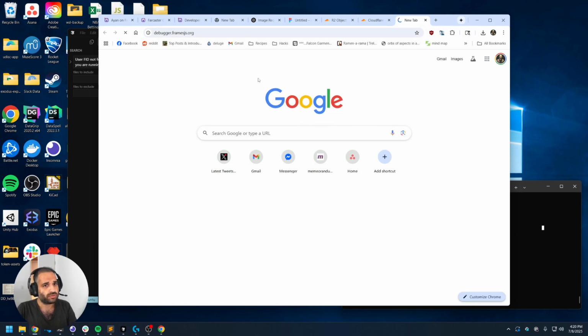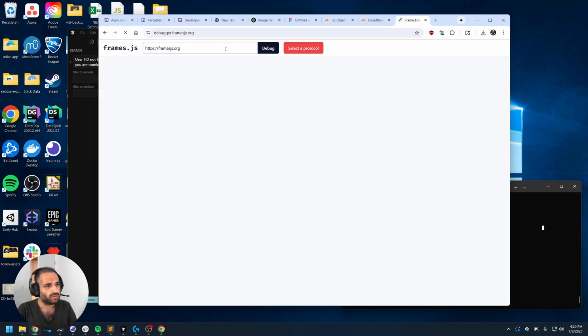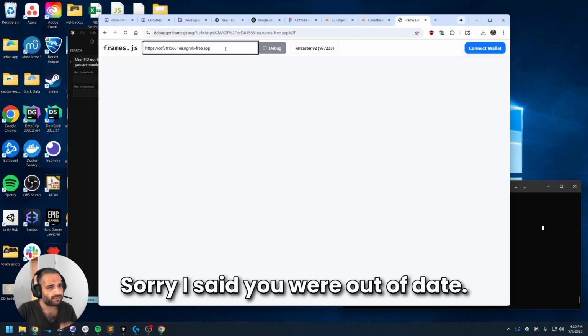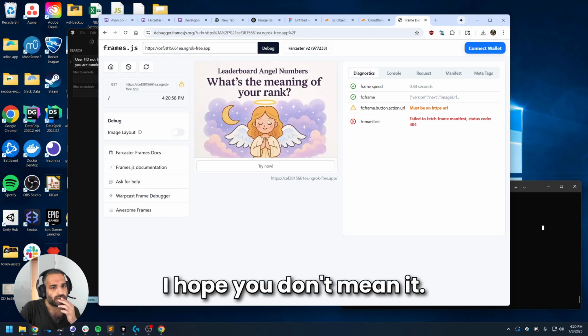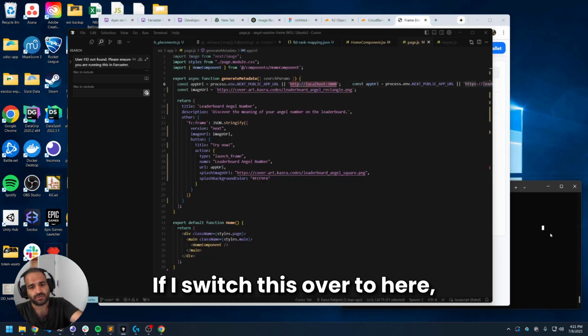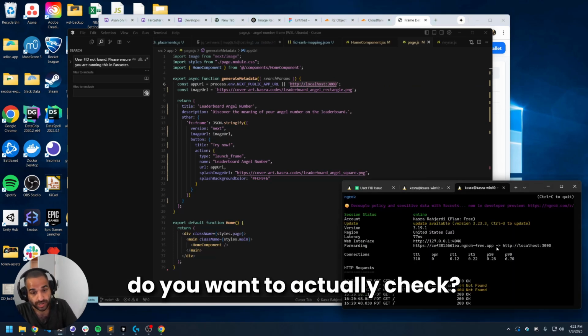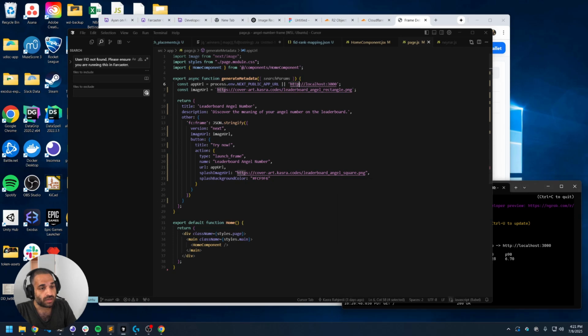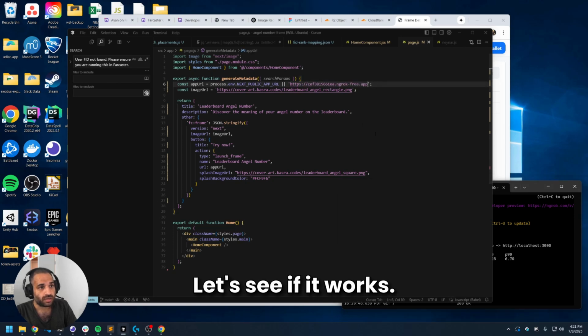Old reliable. Sorry I said you were out of date. I hope you don't mean it. Okay, it's fine. It's probably because this says localhost. If I switch this over to here, do you wanna actually check? Let's see if it works now.